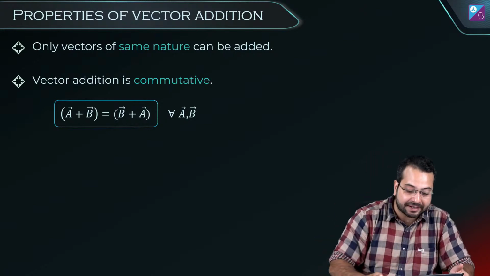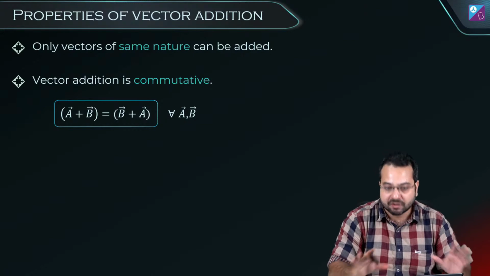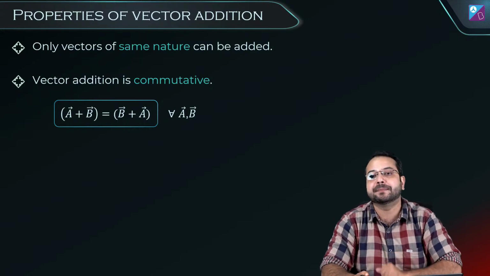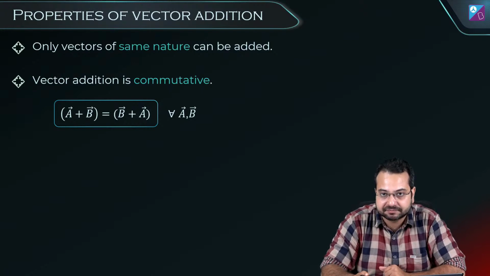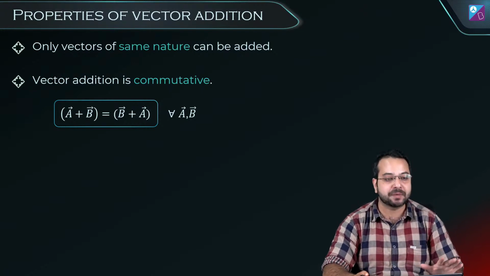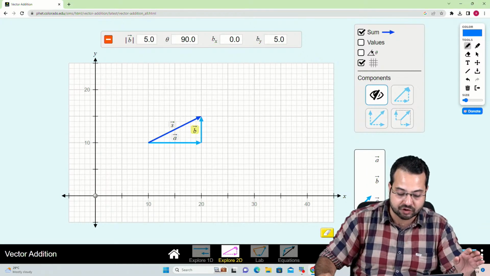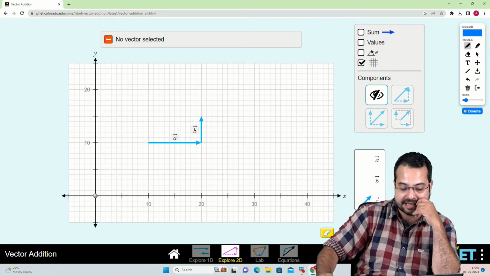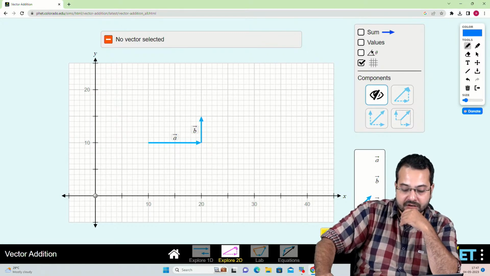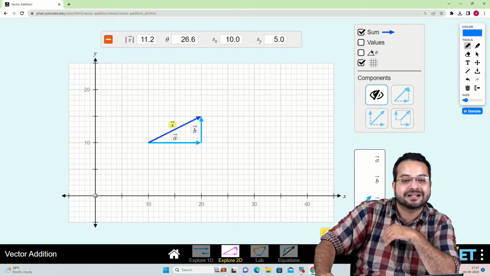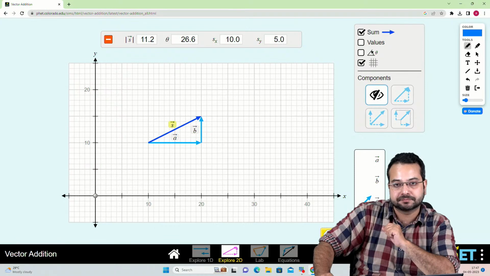The second thing is that vector addition is commutative. What does commutative mean? That a plus b will be equal to b plus a. Let's try to check this property. Suppose I have two vectors a and b like this. When I am doing a plus b, the summation is going to go from the tail of a to the head of b.